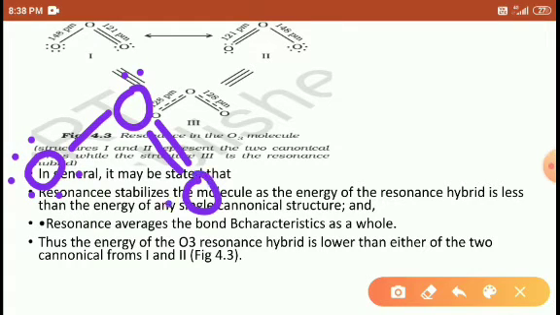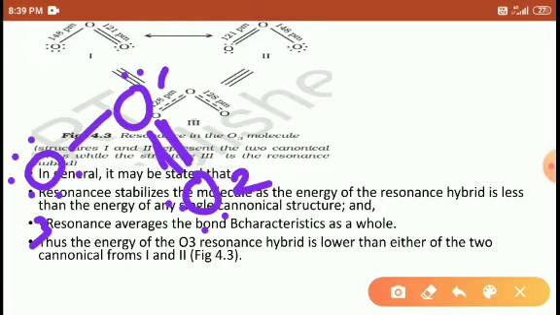This is the double bond. I consider this the first oxygen, this the second, and this the third oxygen. The first and second oxygen atoms have strong attraction because of the double bond, and the first and third oxygen have weak attraction. Why? Because with a single bond the bond length is high, nuclear attraction is weak, and the strength is also weak. With a double bond the bond length is small, nuclear attraction is strong, and the strength is high.